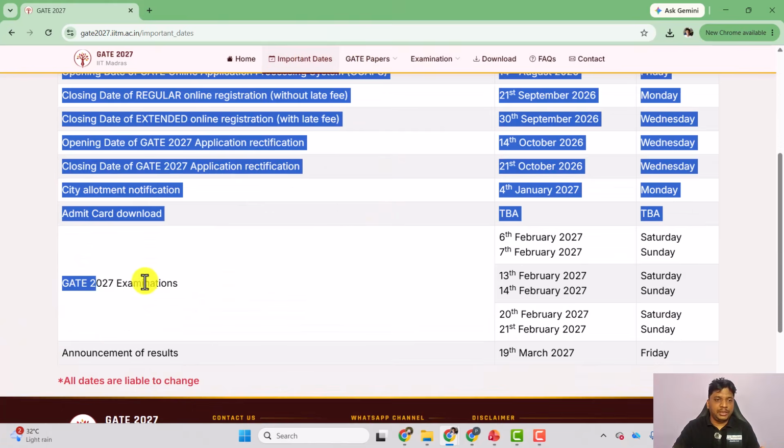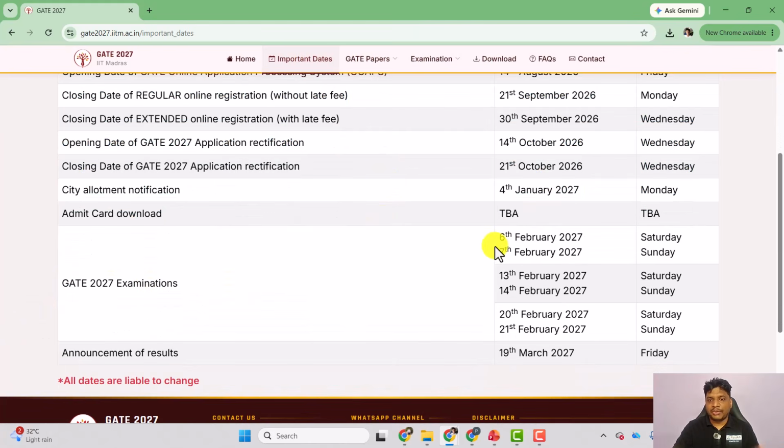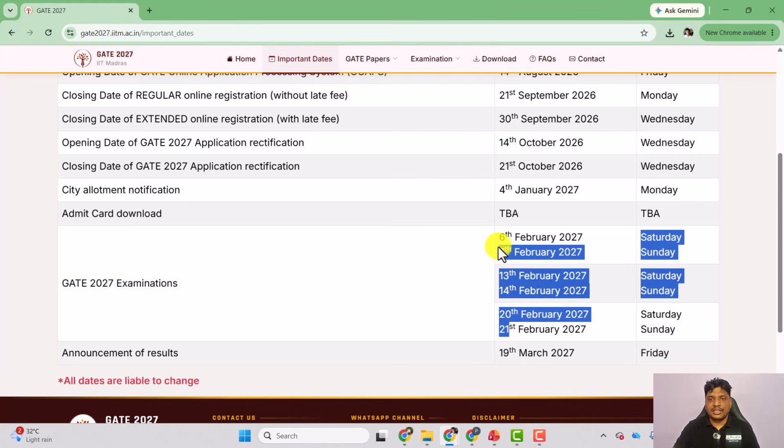The exam dates will be, you can see here, 6th February, 7th February, 13, 14, 20, 21st. Previously the GATE examination used to happen over 2 weekends, like 6, 7 and 13, 14. But this time they have extended the GATE examination dates to the 20th and 21st. It means a lot more combinations we can try.